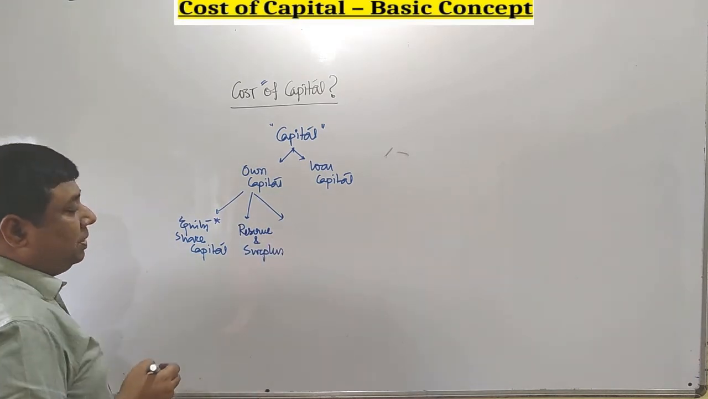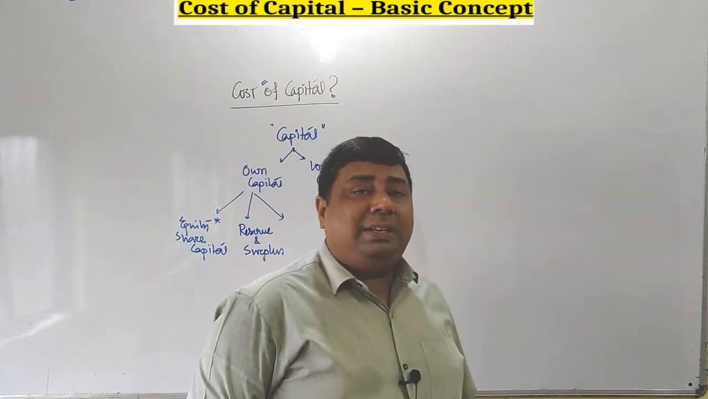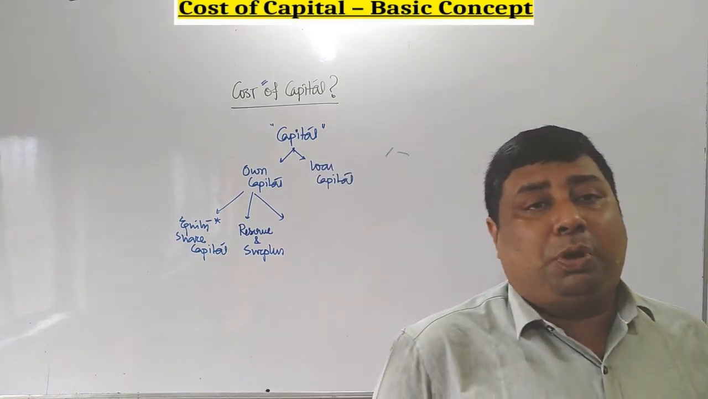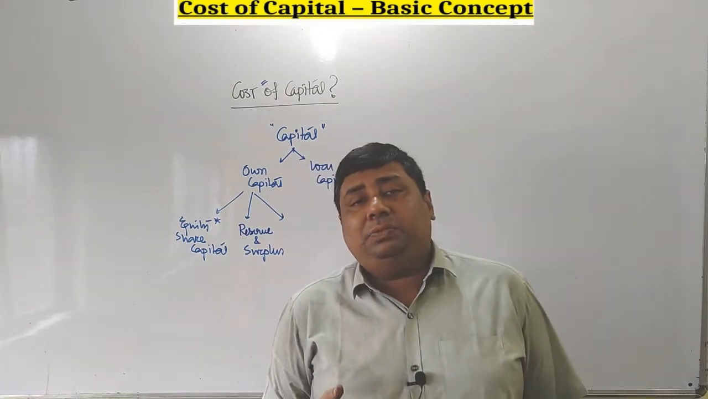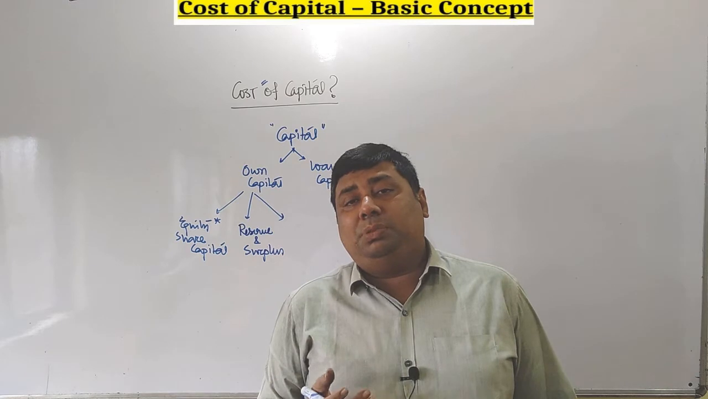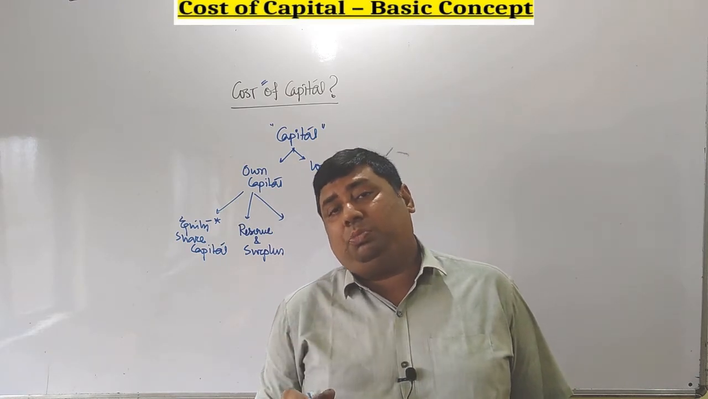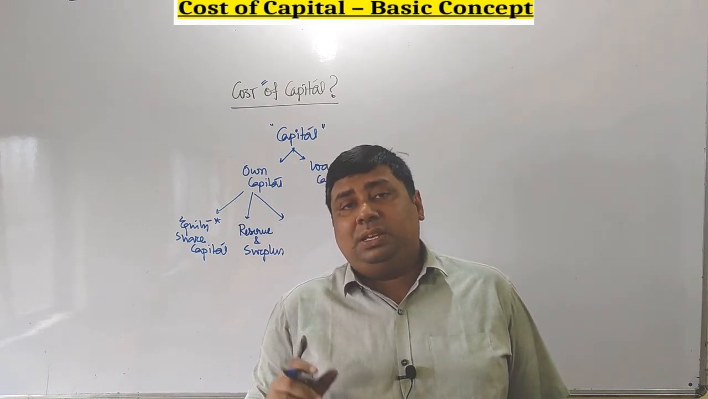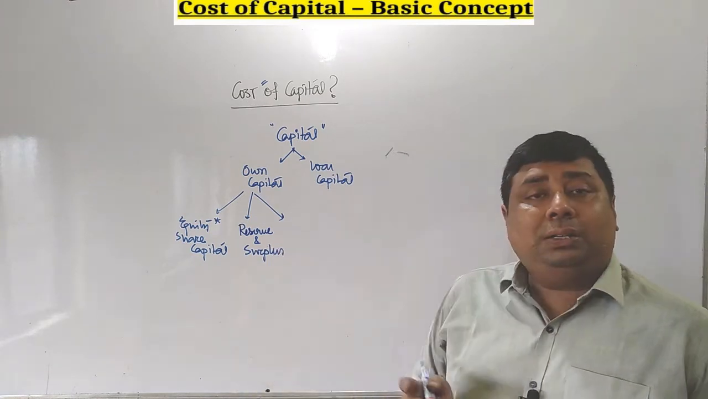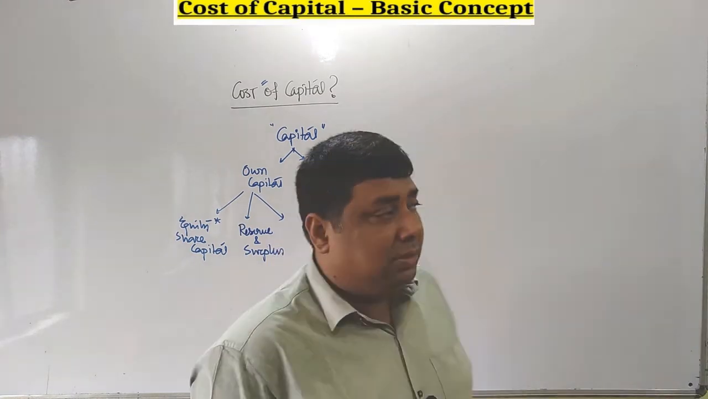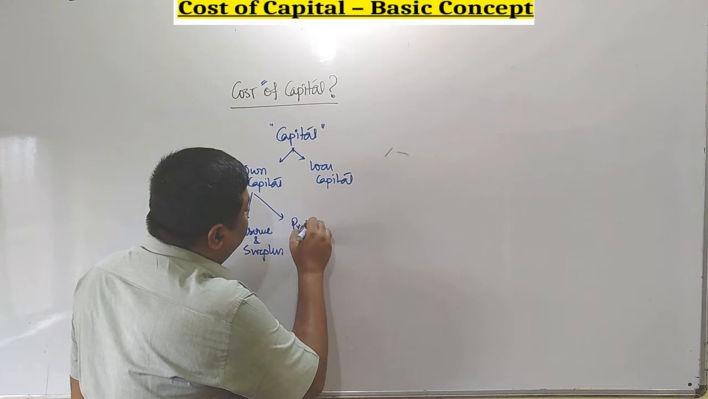What is reserve and surplus? In simpler sense, that is the undistributed part of profit. That means at the end of the year, whatever profit is earned by a business, if a proportion of that profit remains in the business, it is marked as reserve and surplus. Then there is preferential capital.